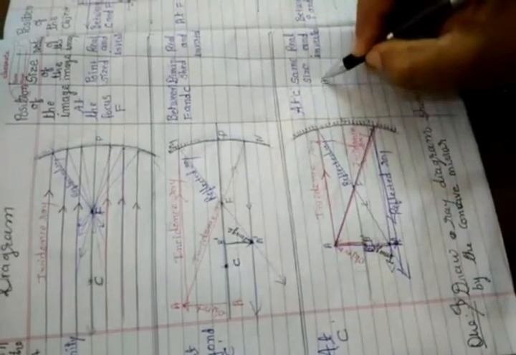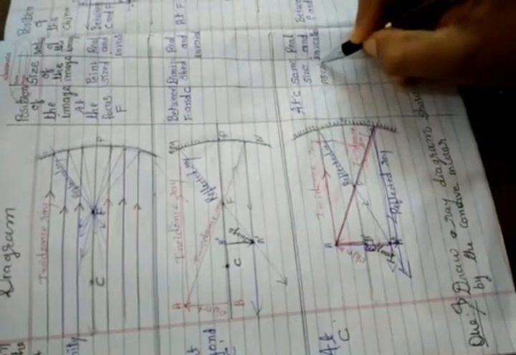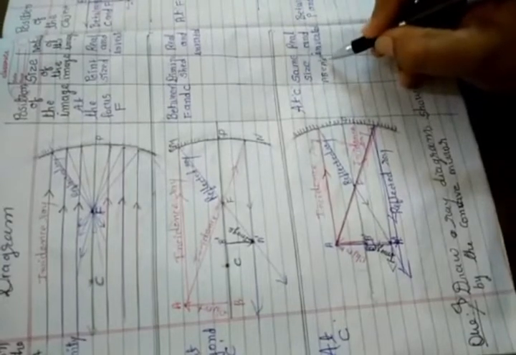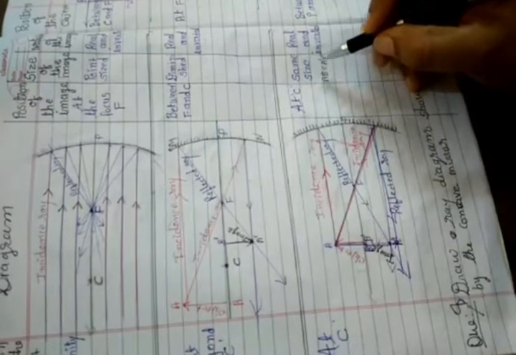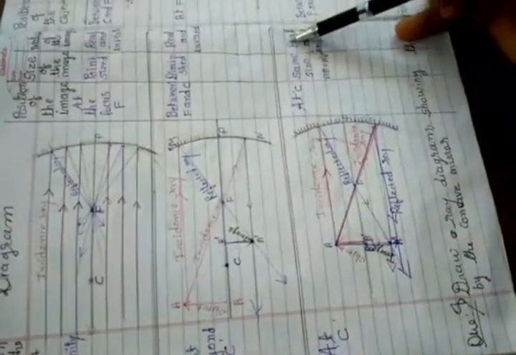You can write here, height of AB equals height of A'B'. A'B' is the image and AB is the real object. Nature of the image, real and inverted.